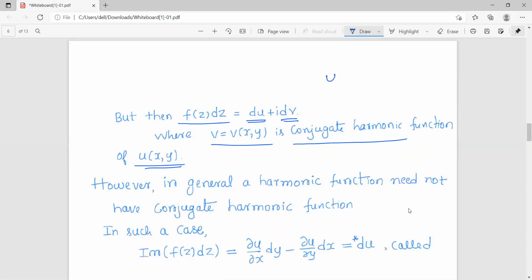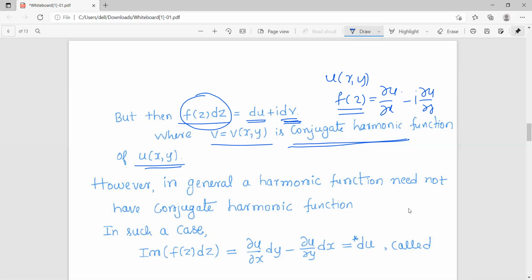So whenever u is a given harmonic function, we define f(z) to be ∂u/∂x − i ∂u/∂y, which implies that f(z) is analytic, and on simplifying f(z) dz, we get du + i dv if v is the conjugate harmonic function of u. This is what we get under the assumption that v is the harmonic conjugate of u.